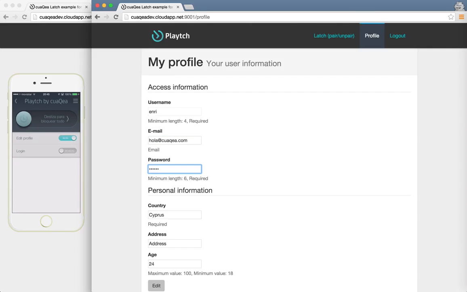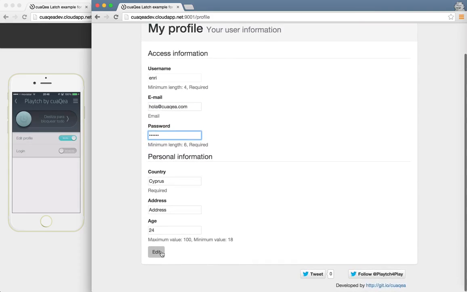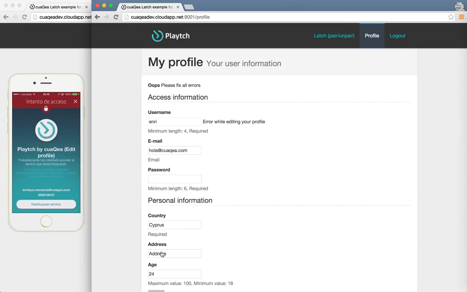You have to enter again a new password and click on the edit button. So we can see again that someone has blocked our edit action, and the Latch application sends us a push notification to inform us.